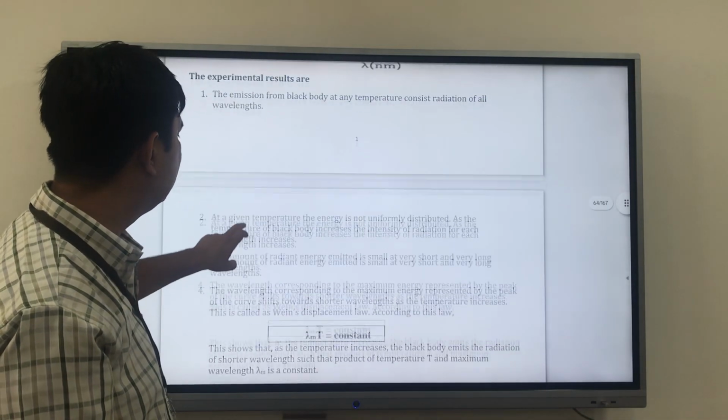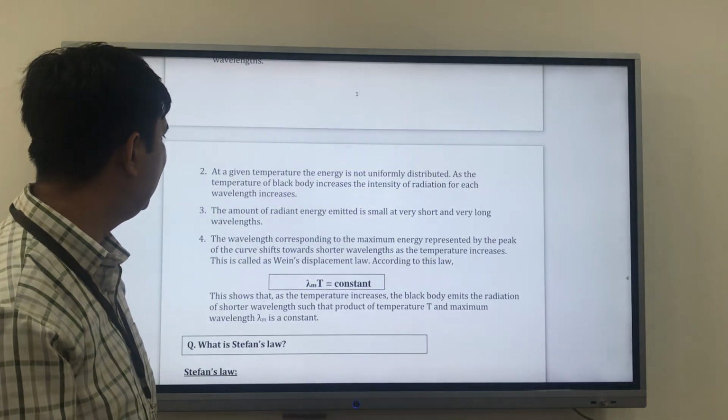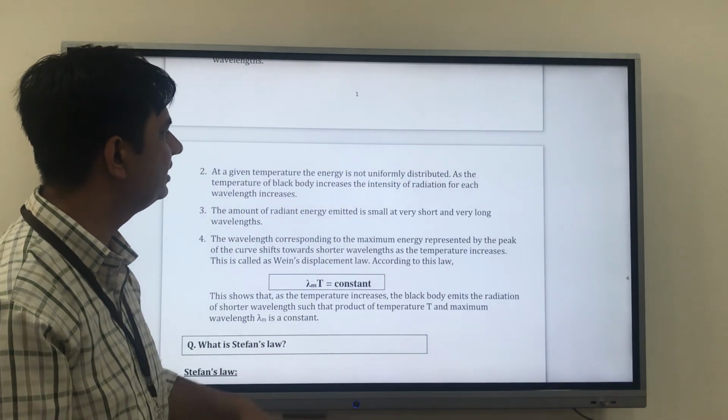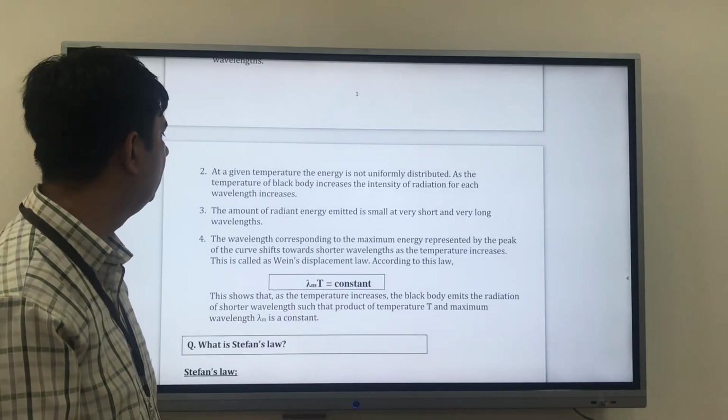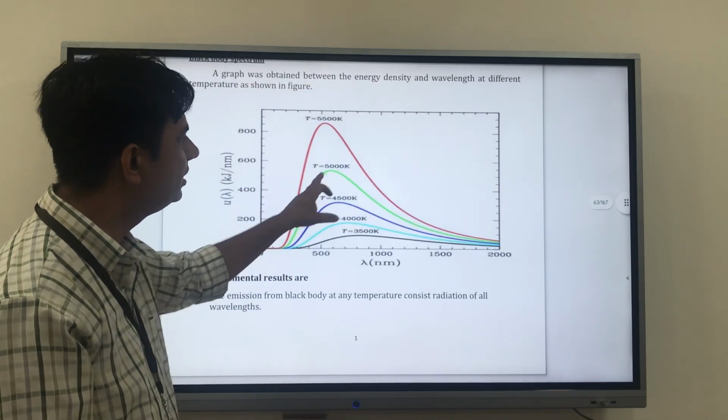Second, at a given temperature, the energy is not uniformly distributed. As the temperature of the black body increases, the intensity of radiation for each wavelength increases. So you can see they are not equally distributed.